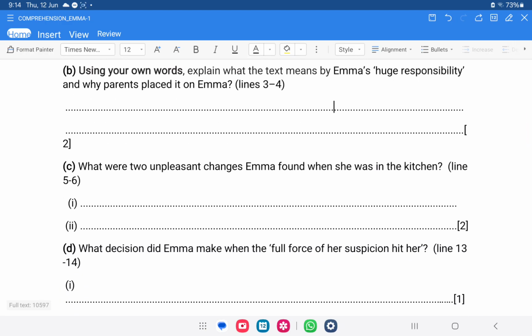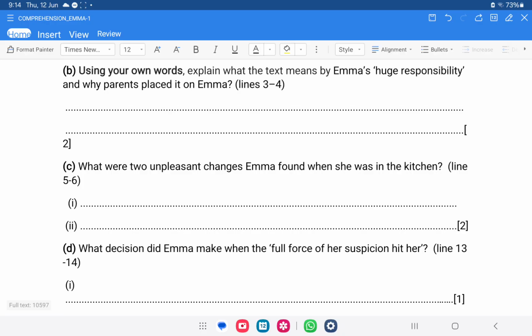Then C is, what were 2 unpleasant changes Emma found when she was in the kitchen? You'll go to line 5 and 6. Now make sure that you write the changes that are given in these 2 lines. Take them out and then write them here.